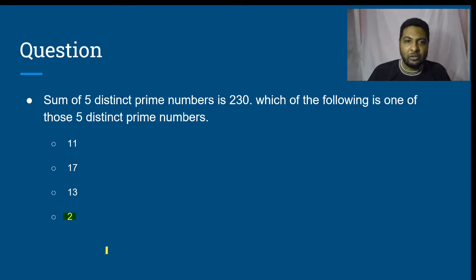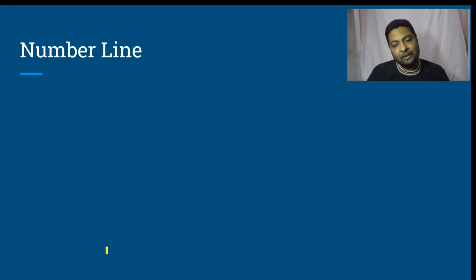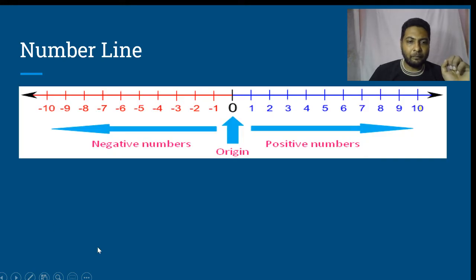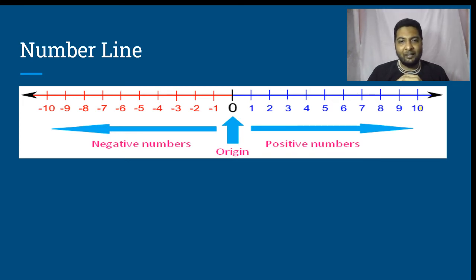Let us move on to the next concept, which is the concept of number line. A number line is a line which has no end. You take the point of origin, call it as 0.